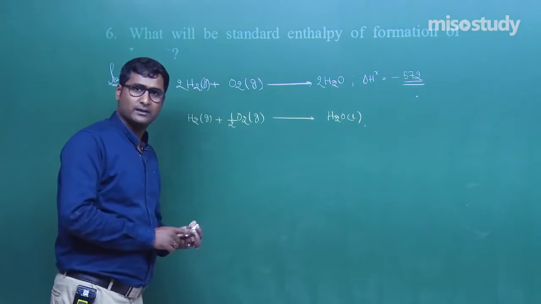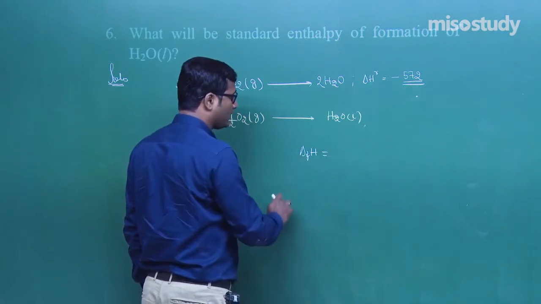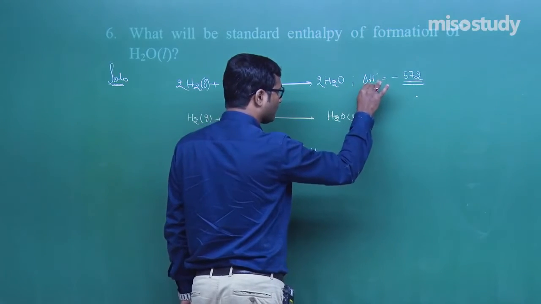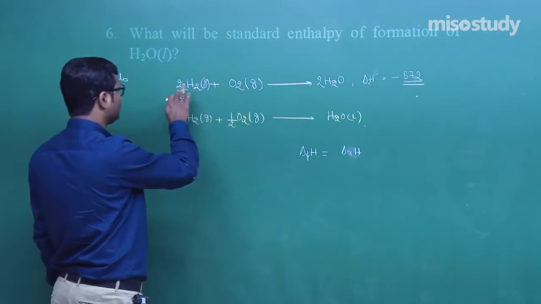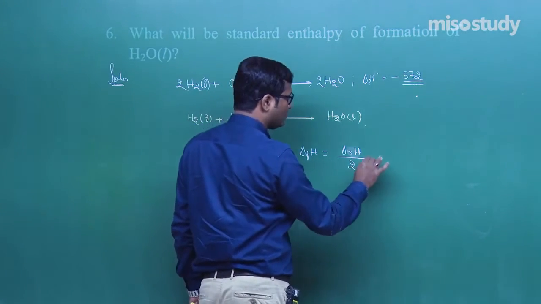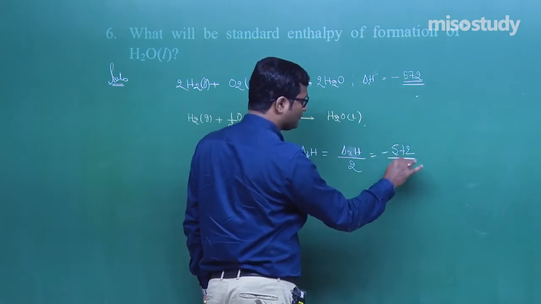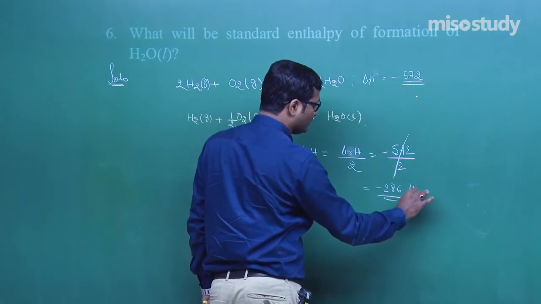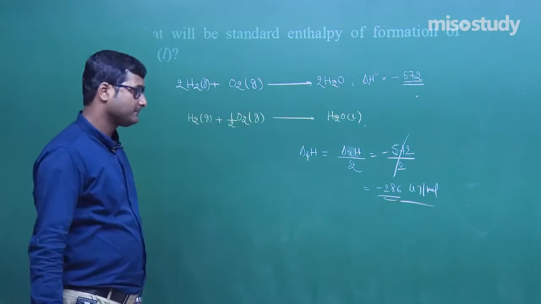So what will happen? The enthalpy of formation of water will be equal to, that is, dividing by 2, we get the answer, minus 572 divided by 2, that is minus 286 kilojoule per mole, my friend. This is the case. Clear?